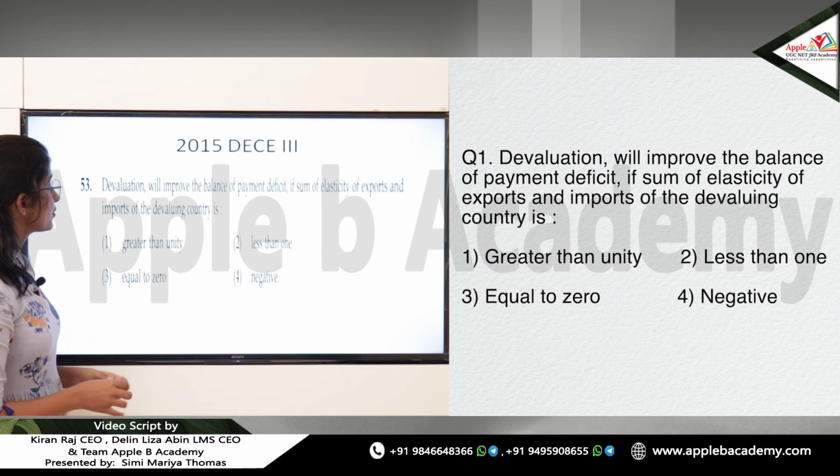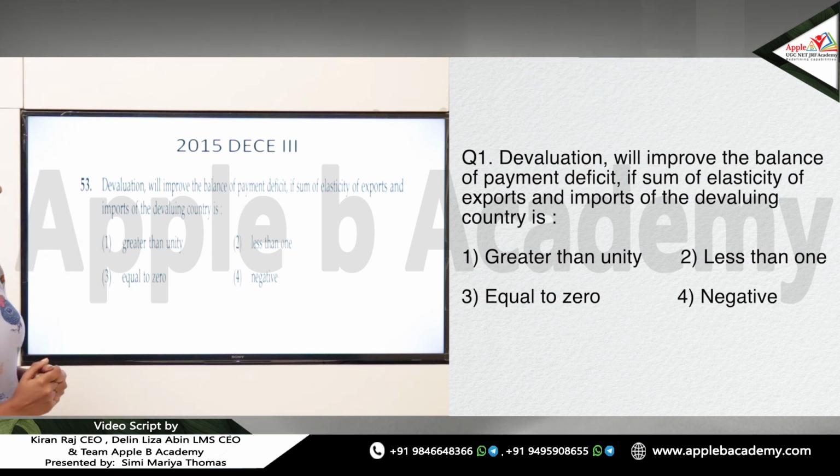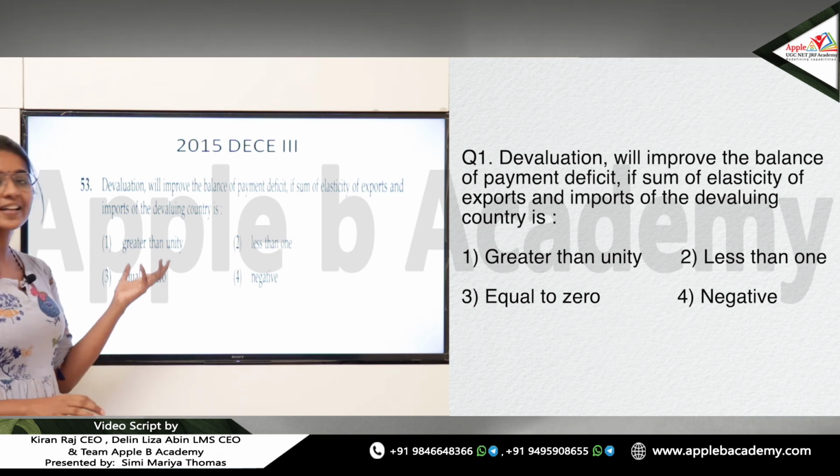Here you have a question that was asked in December 2015. Devaluation will improve the balance of payment deficit if the sum of elasticity of exports and imports of the devaluing country is: greater than unity, less than 1, equal to 0, or negative. So it's a very direct question.